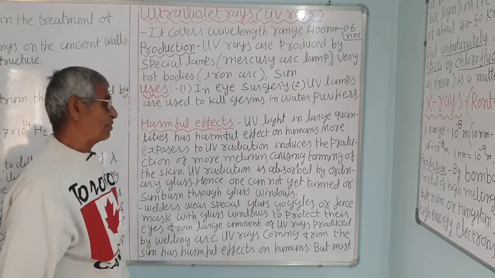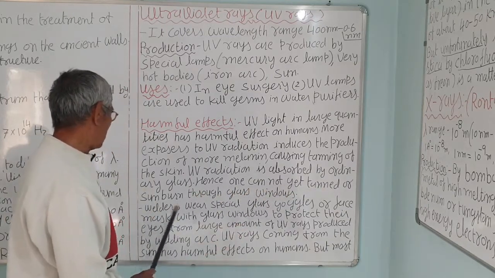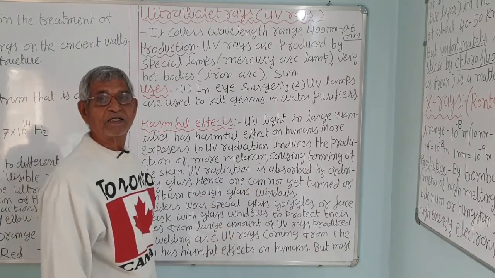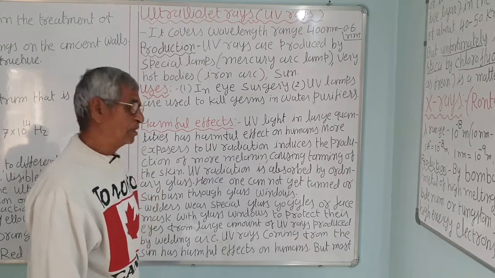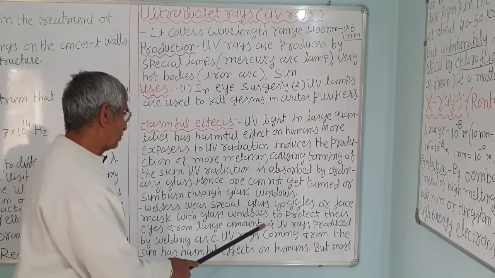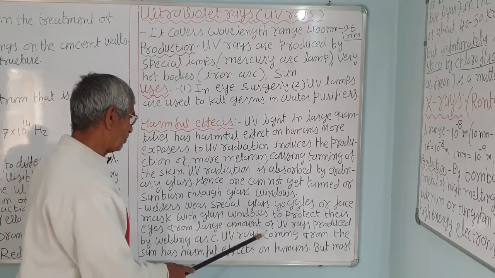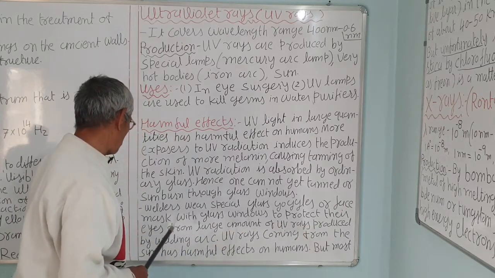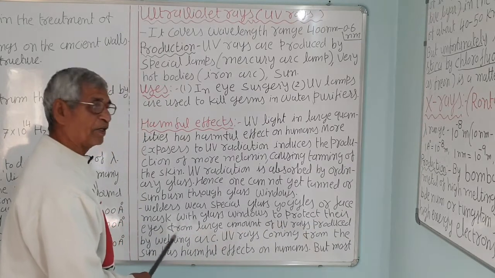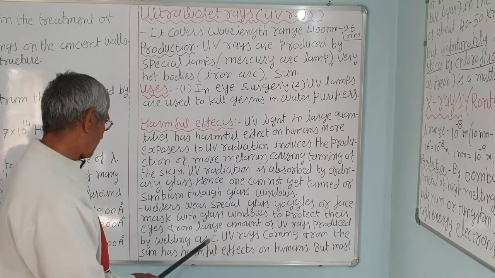Now, how to protect our body from this? One cannot get a tan or sunburn through a glass window, because ordinary glass absorbs the ultraviolet rays. Masks with glass windows protect the eyes from large amounts of ultraviolet rays. This is generally used by welders, for the welding arc, that is correct.